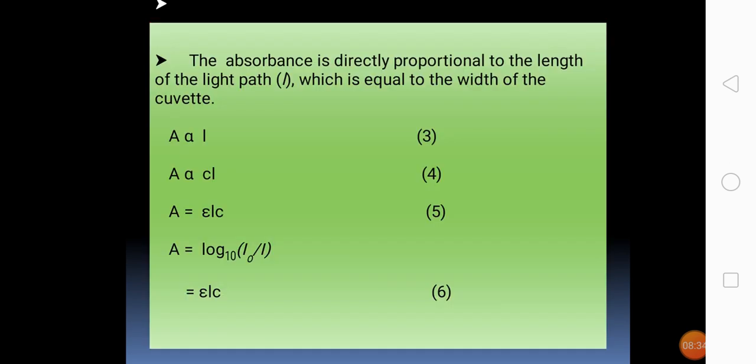And the second assumption is that the absorbance is directly proportional to the length of the light path L, which is equal to the width of the cuvette, and this condition you can represent in the form A proportional to L, equation number 3, 4 and 5. So the value of A is log 10 I0 upon I. You can also rewrite it as A is equal to epsilon LC in the form of equation number 6, and this equation represents the Beer-Lambert law.